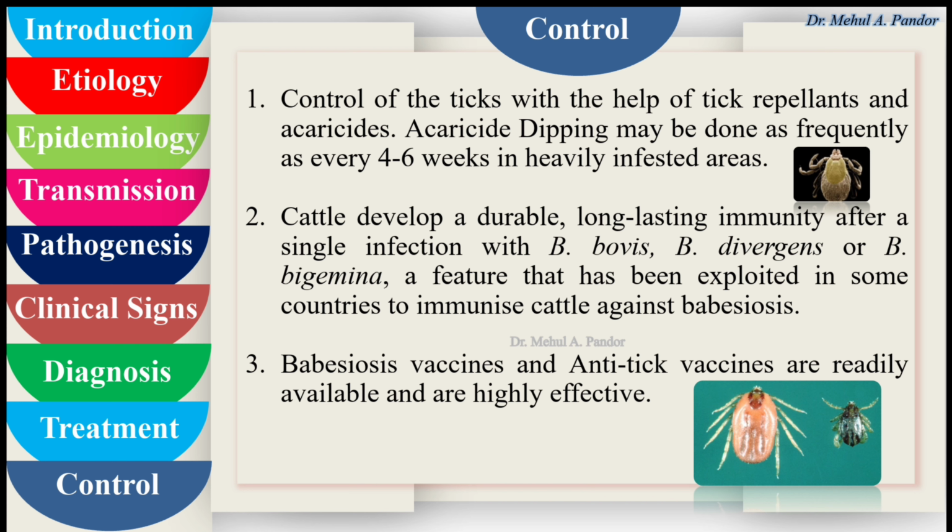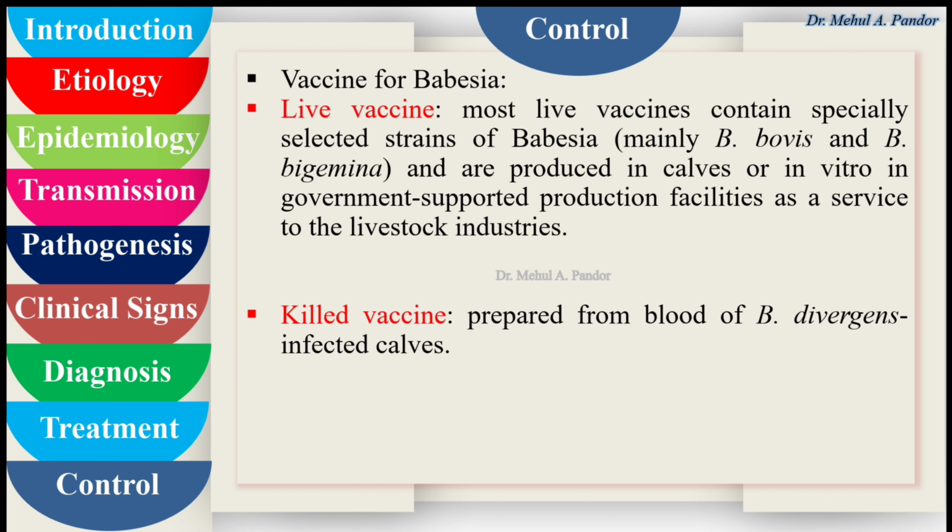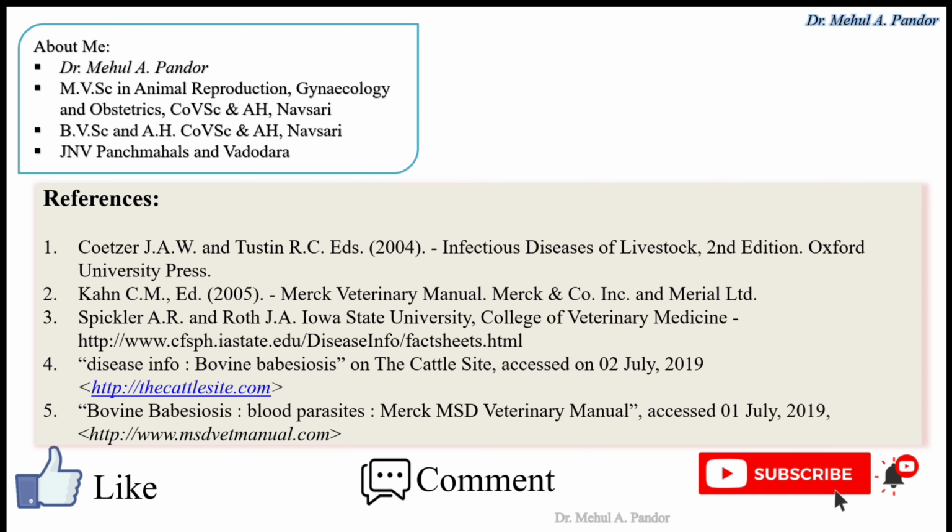Third, babesiosis vaccine and anti-tick vaccine are readily available and are highly effective. The vaccines for Babesia are live vaccines, in which most live vaccines contain specially selected strains of Babesia and are produced in cows or in vitro in government supported production facilities as a service to the livestock industries. The killed vaccine is prepared from blood of Babesia divergens infected calves.